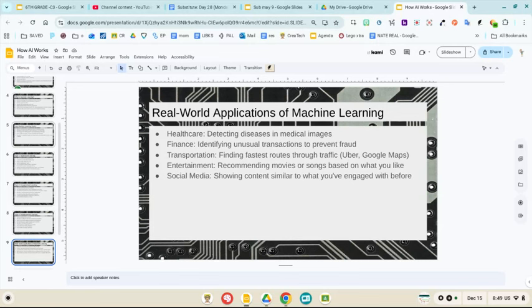Transportation. Companies like Uber and Google use machine learning to optimize routes for drivers, making travel more efficient. AI analyzes traffic patterns and suggests the fastest routes. That way you save time.